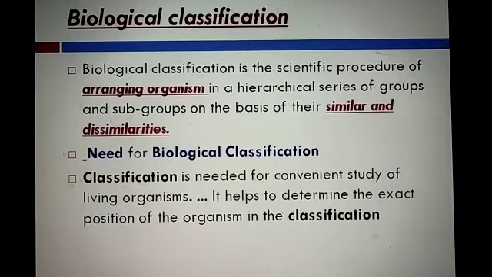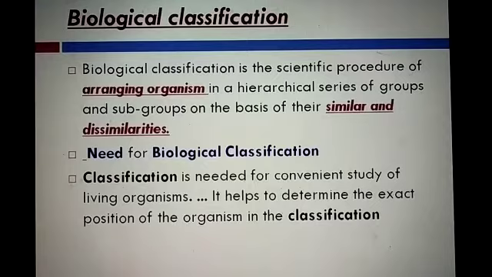So we classify organisms into particular groups, because the study of one or two organisms is sufficient to know the essential features of the group, and all kinds of organisms are not present in the same locality. So what is the need of biological classification?